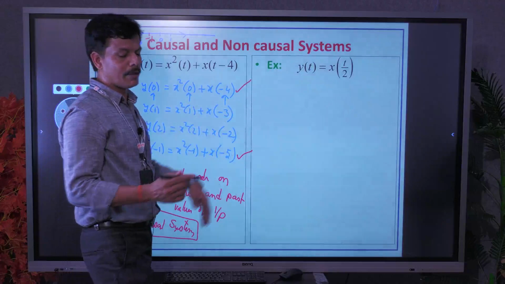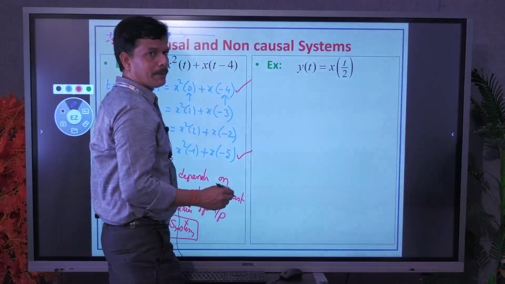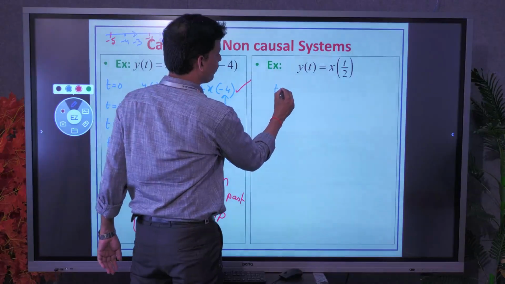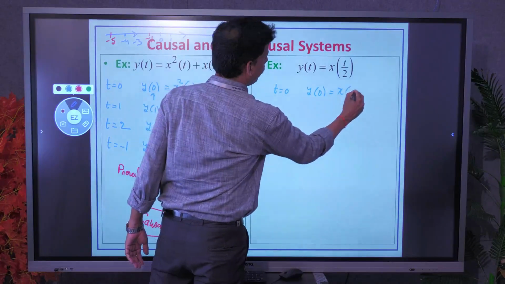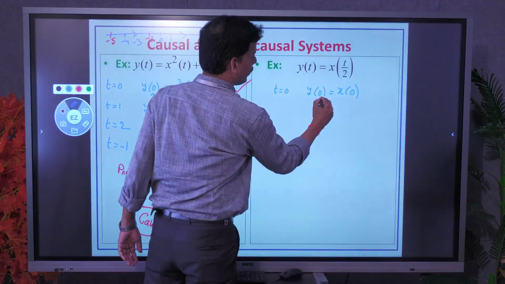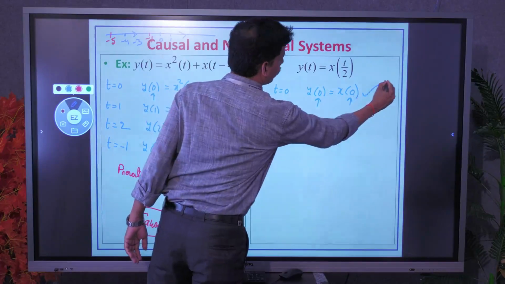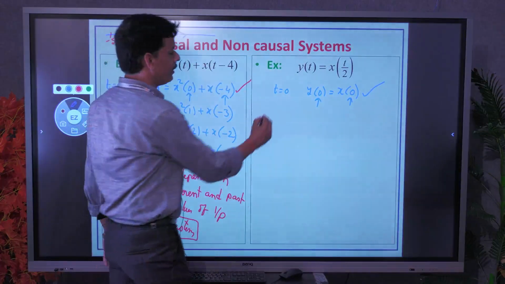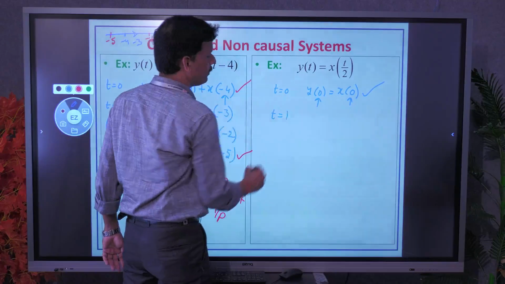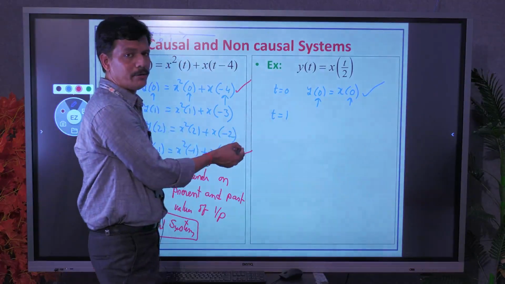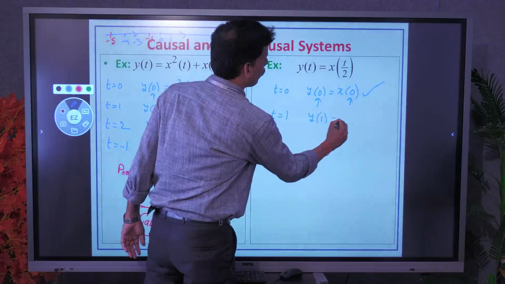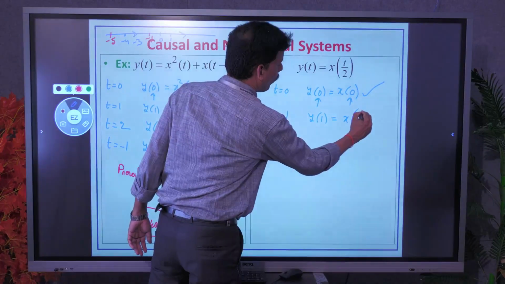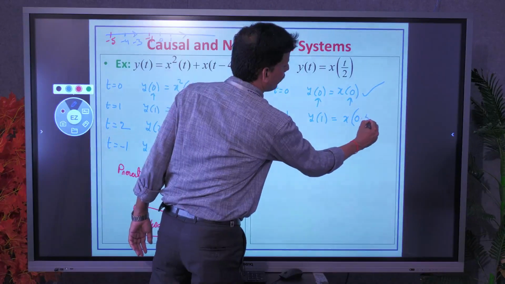Finally, let us see one more example. We can apply the same method. Substitute first t equal to 0: y of 0 equal to x of 0. Here the present output at 0 depends on the present input, so the condition is satisfied. Next, at t equal to 1, substituting a positive value, y of 1 equal to x of 1 by 2, which means 0.5.